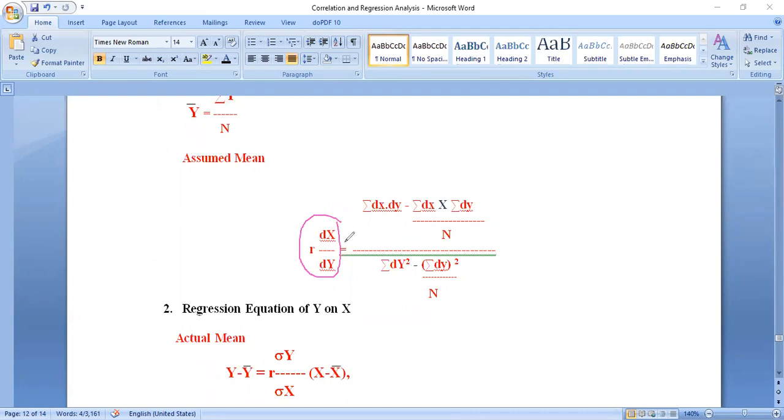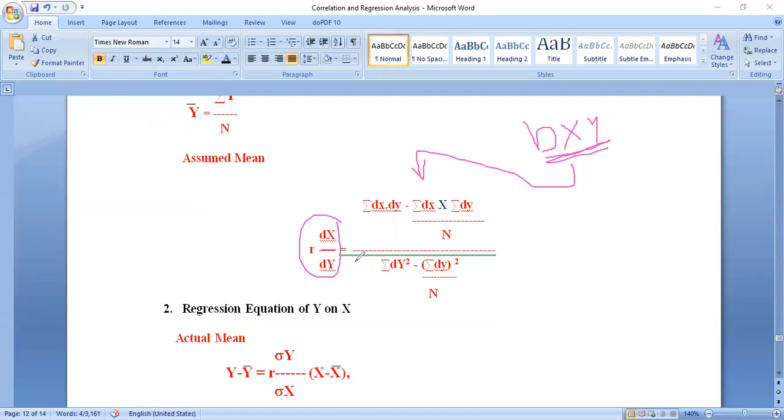Again, this r into dx divided by dy is equals to sigma dx into dy minus sigma dx into sigma dy divided by n, divided by sigma dy square minus sigma dy whole square by n. Instead of writing all this, my dear students, we are going to write bxy. Again, I am going to expand this bxy into this formula in the actual assumed mean method.